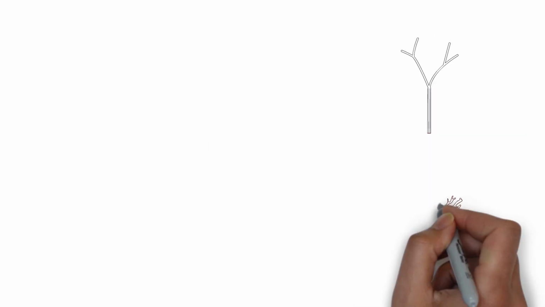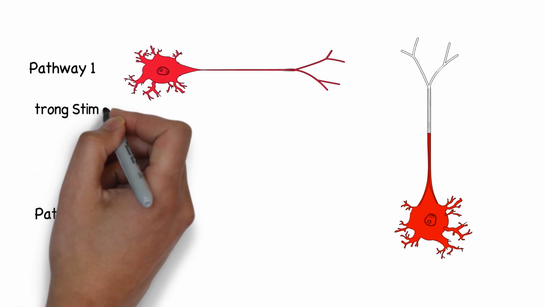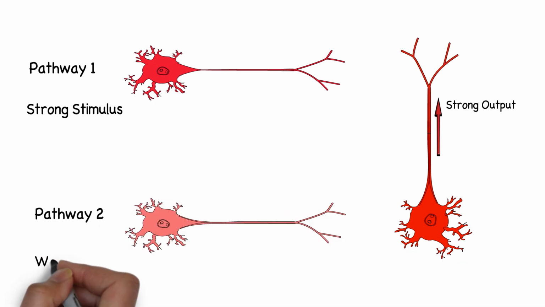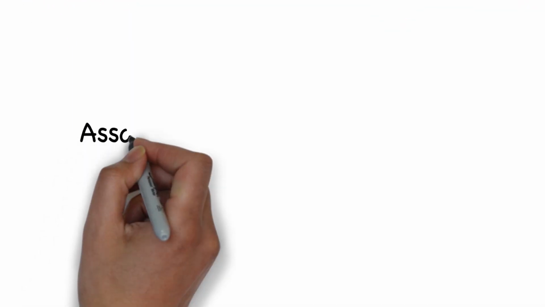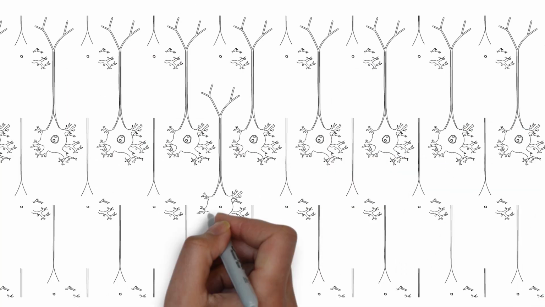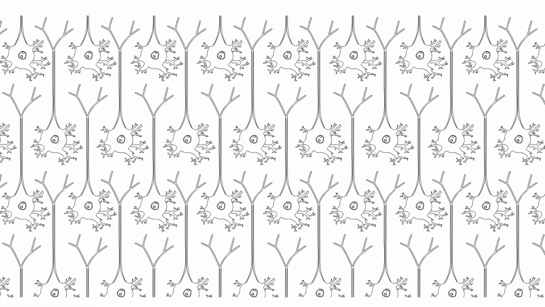Some presynaptic neurons have strong synapses with their postsynaptic neurons and produce a significant depolarization. Other neurons have weak synapses and they produce less depolarization. However, those weak synapses can become stronger through a process called associative long-term potentiation. This occurs naturally when neurons fire at the same time as neurons that already have a strong effect.